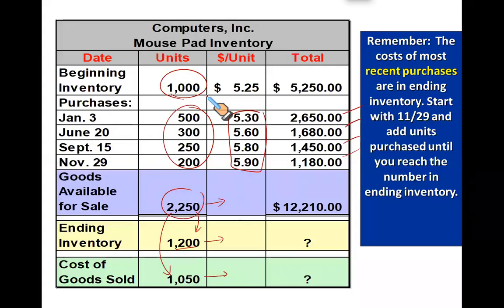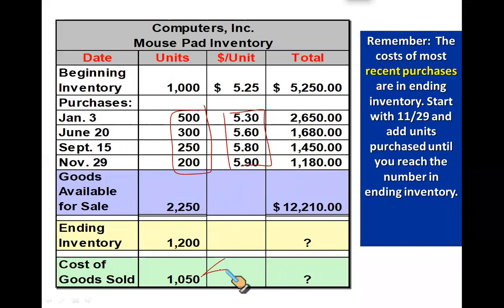This is not perpetual. Why? Because it only shows you the dates on which we bought these items at these rates, but it doesn't show that if we sold these 1050 items, when they were sold. So this is not a perpetual inventory card. I will explain the idea of perpetual and periodic as we go along.